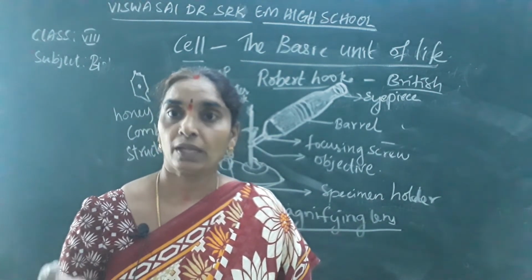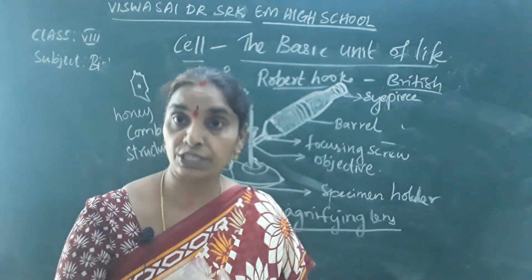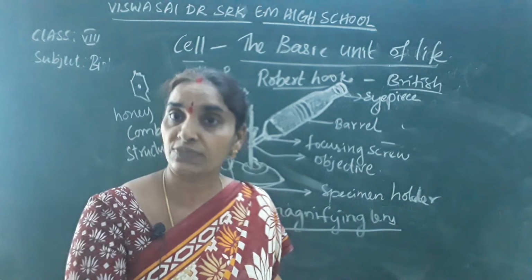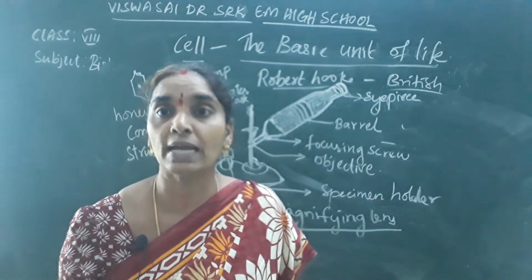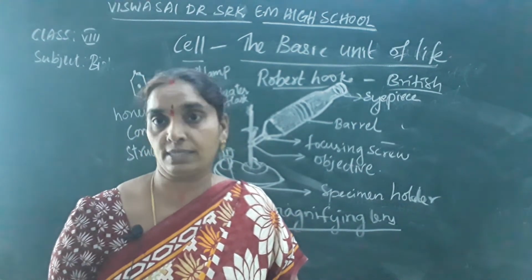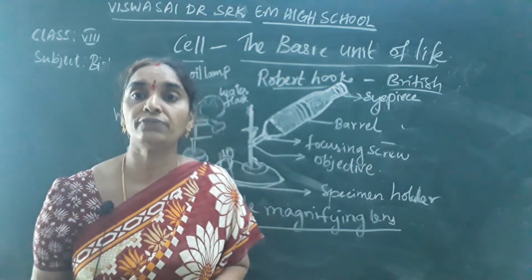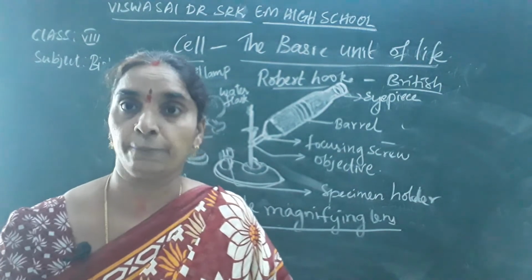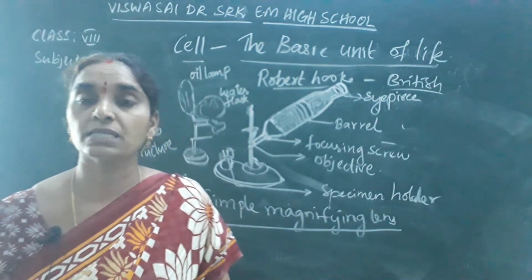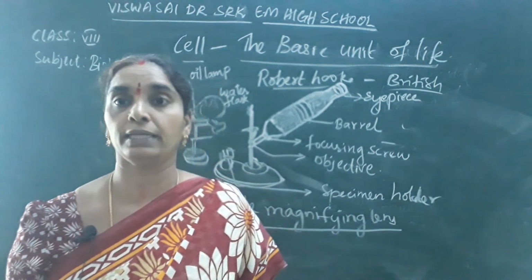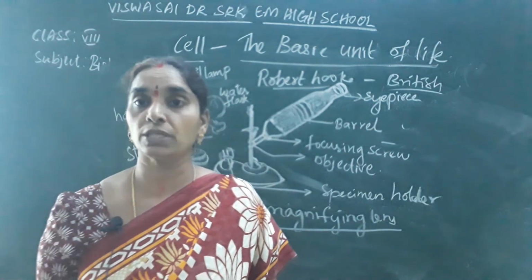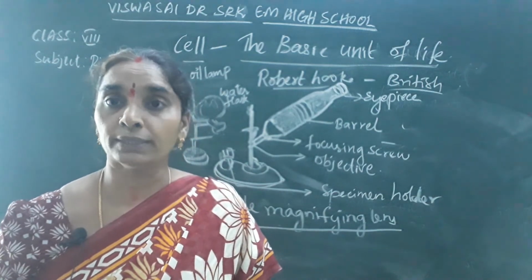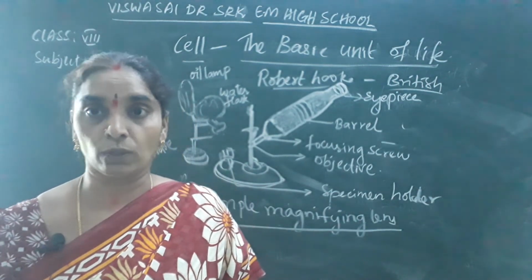Each cell forms a tissue. Several tissues form an organ. Several organs form organ systems, and several organ systems form an organism. As you know very well, all the functions of an organism are performed by the organ systems. These organ systems perform several functions like respiration, digestion, ingestion and circulation. These are all the functions performed by living organisms.